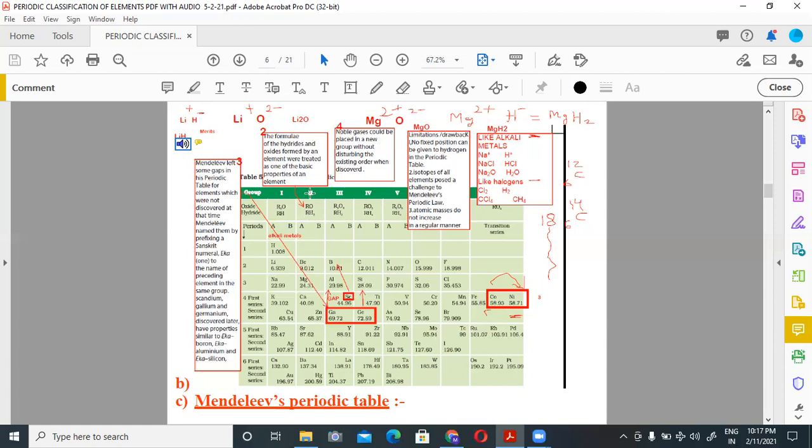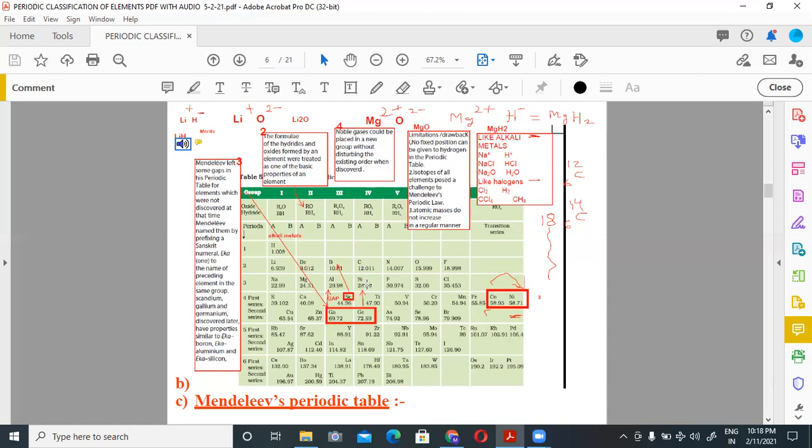Again, if I make hydride of magnesium, then valency of magnesium is +2 and hydride is -1. So when we crisscross it, formula will be MgH2. Here you can say RH2. So you can find out formula of oxide and hydride by this method.